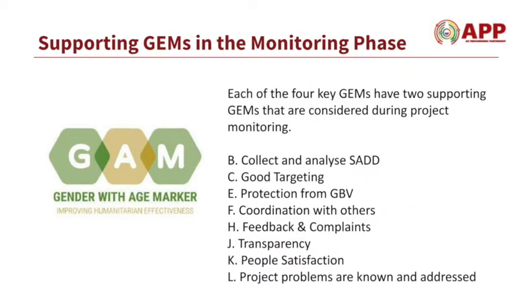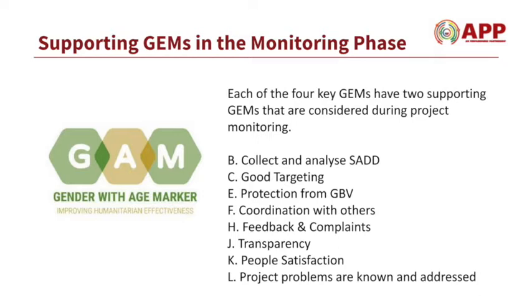Each of the four key gender equality measures also is supported by two gender equality measures that are considered during the project monitoring phase. This enables the reflection of what is working well in the project and what can be improved. What are the supporting gender equality measures? Well, the first measure of gender analysis is supported by the collection and analysis of sex and age disaggregated data. This ensures that different people are counted.